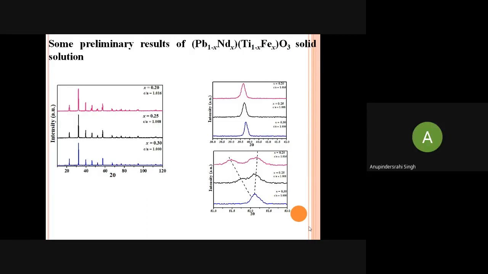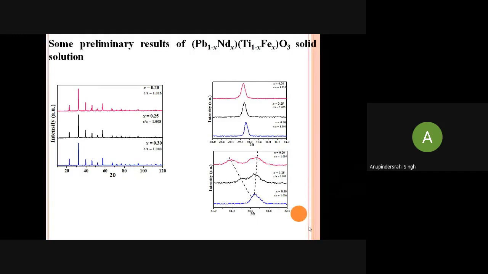Basically, what is happening in this structure? The lead titanate is a tetragonal material. When we introduce NdFeO3, it is an orthorhombic structure. Now we are mixing NdFeO3 with the lead titanate.